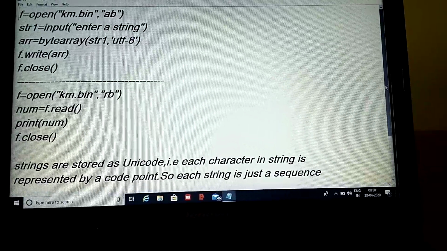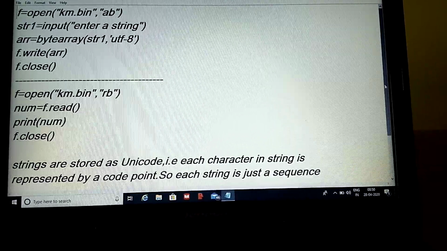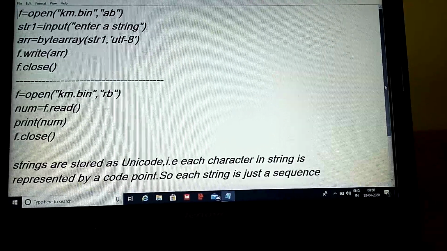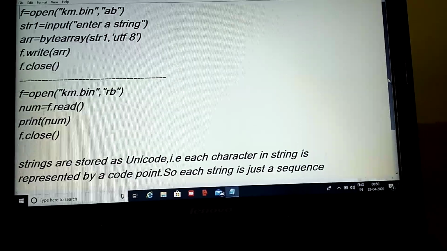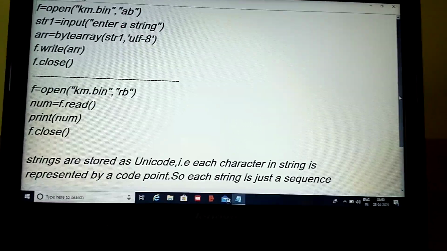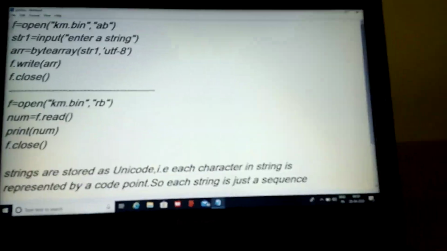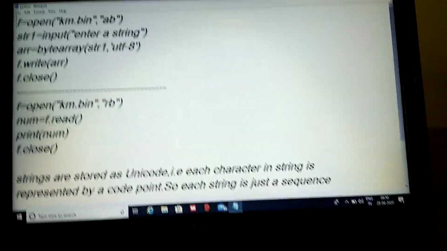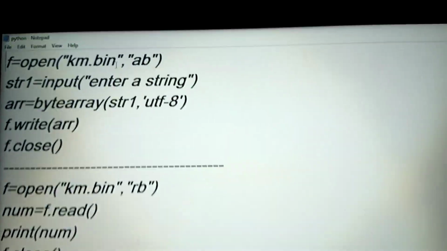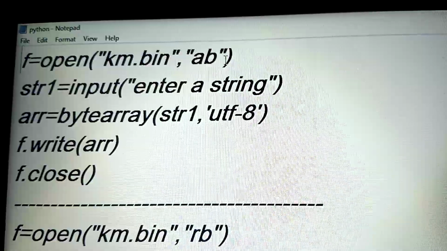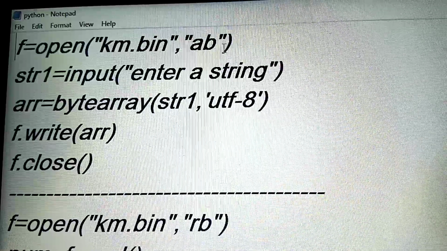So if I use append, what will happen? Whenever we open the file, the cursor will be at the end of all the lines, where the new lines should start. I have created one object f with the open method, as we know. Here I have passed the name of the file and the ab mode. ab mode means append binary file.